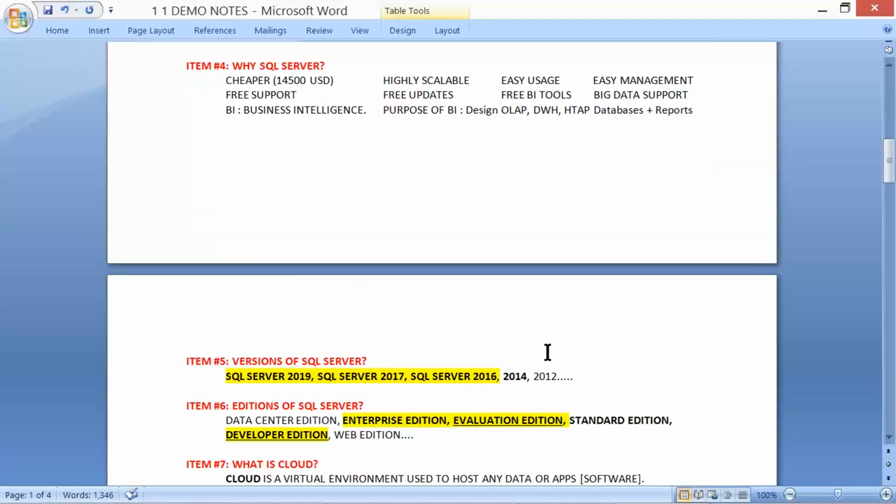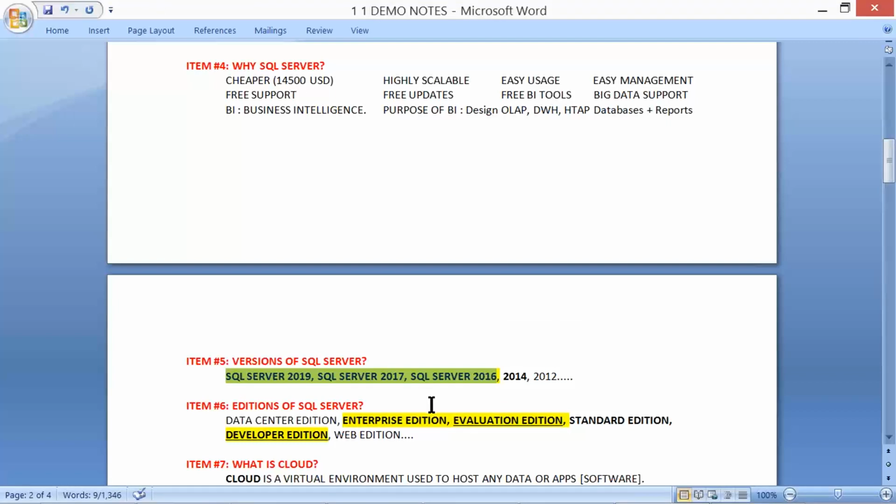Different versions of SQL Server in our course, in our training program: SQL Server 2019, 17, 16, and so on. We mostly focus on the latest three, consistent, stable versions. And we need to understand upgrades, migrations, and differences between each of these versions.